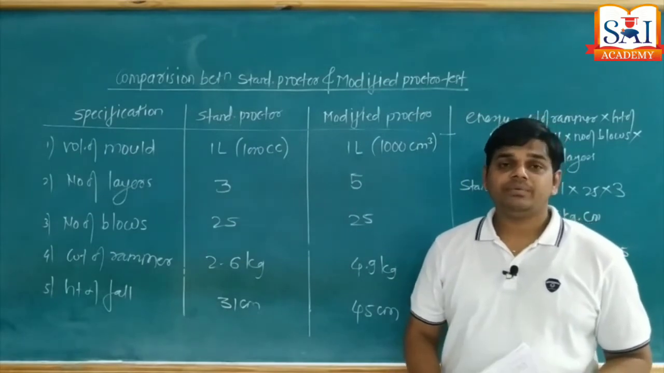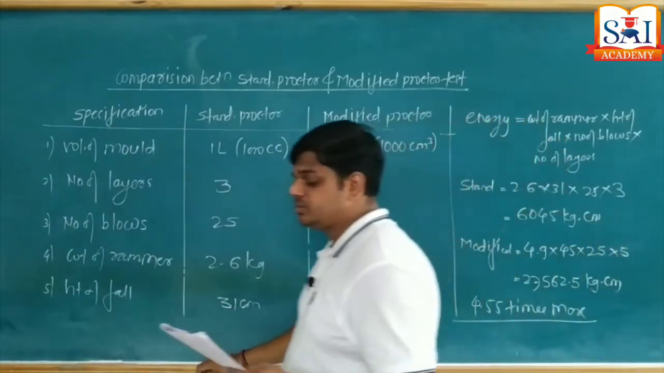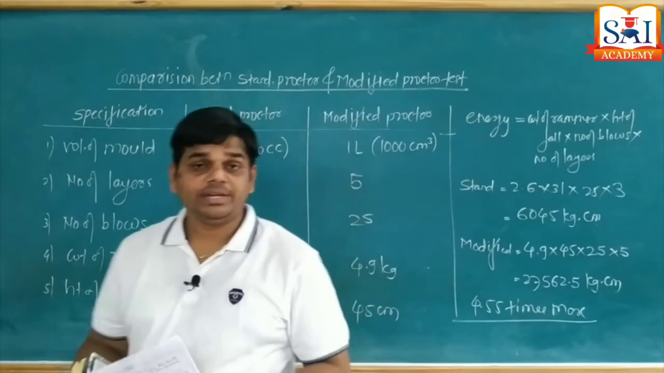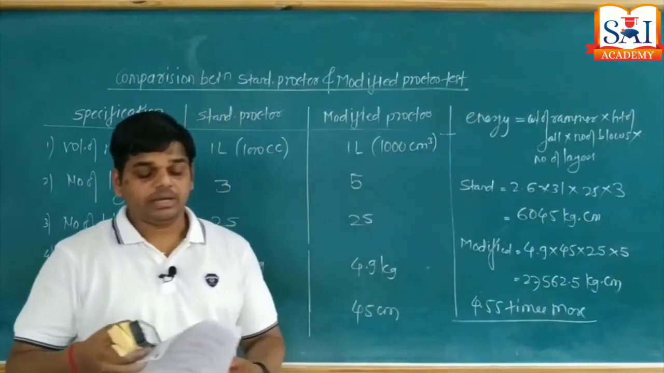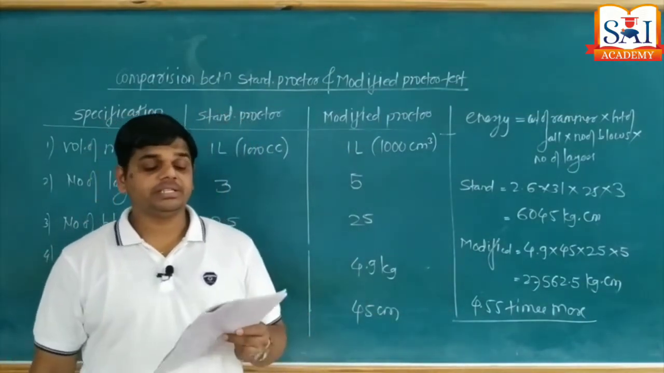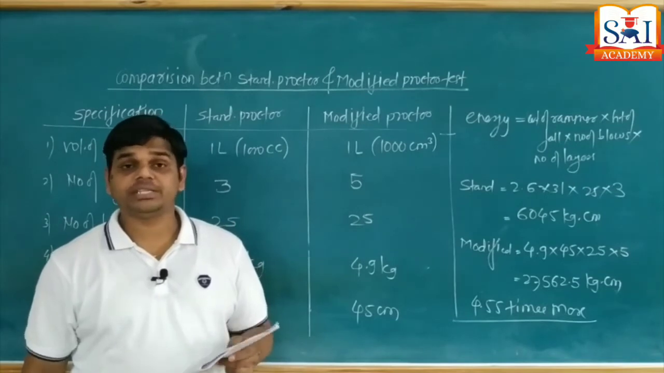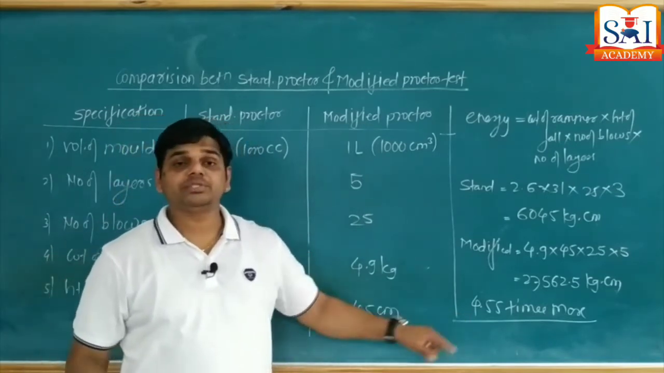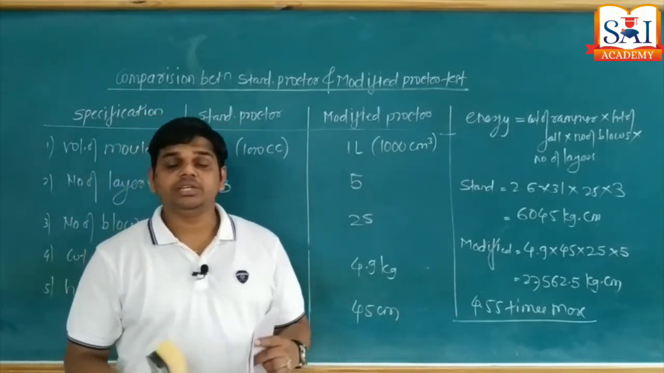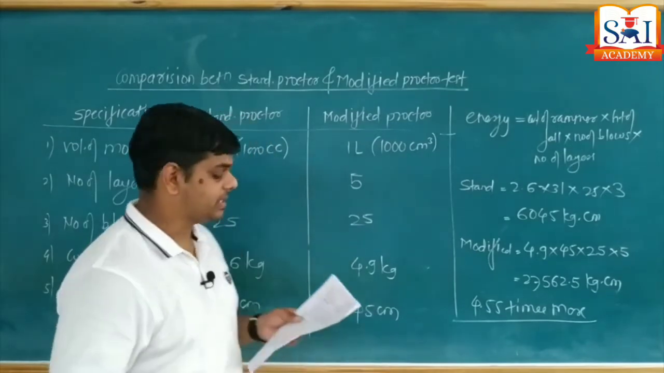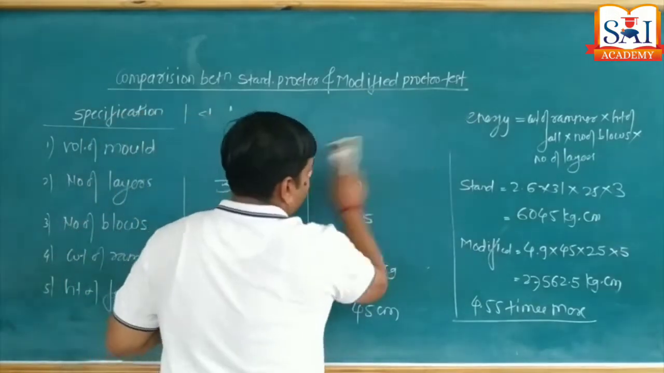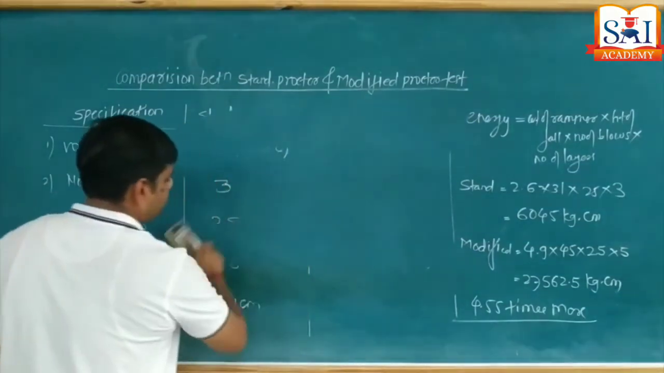Okay, so in your notes, one note is given, two notes are given. Those notes are very, very important. The first note we already discussed over here. That is, the compaction energy used in a modified Proctor test is 4.55 times more than the compaction energy used in a standard Proctor test. Okay. Second note is again a very important note.